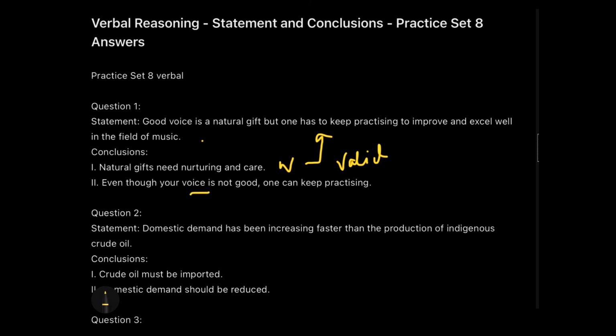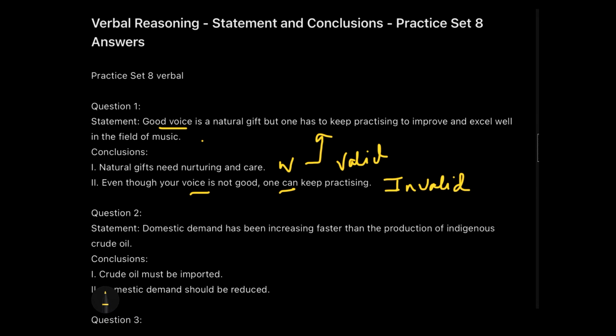Now, this is not in line with what is mentioned in the statement. They are asking to practice more and more for a person who has a good voice as a natural gift. But if you don't have a good voice, then keeping on practicing will not improve you here. So that's why it goes into the invalid category or unconnected conclusion, and therefore we will say that only conclusion